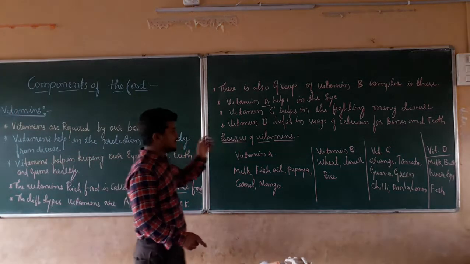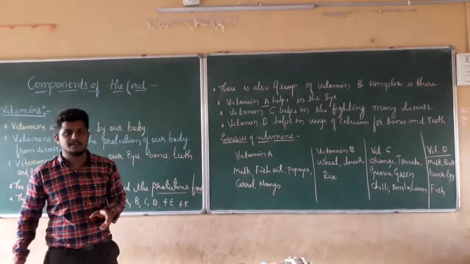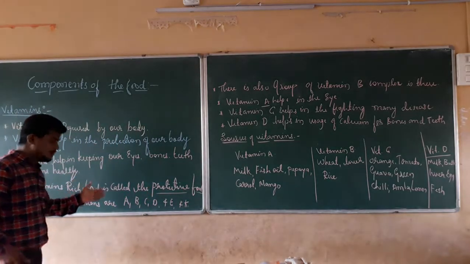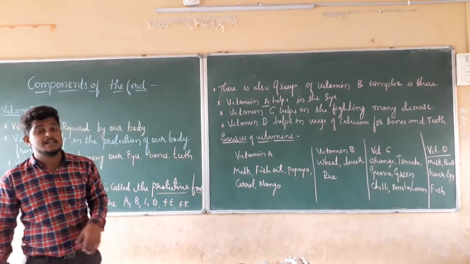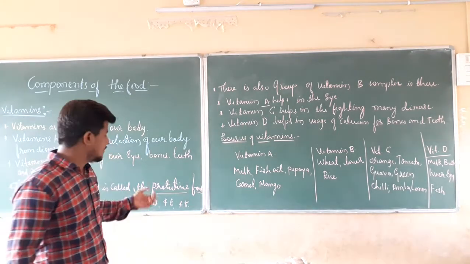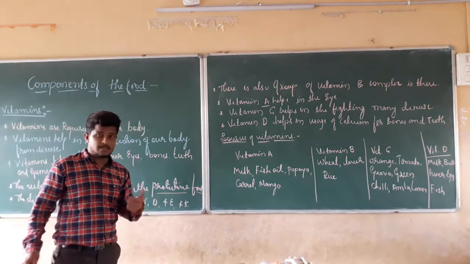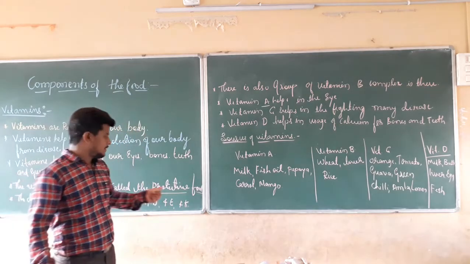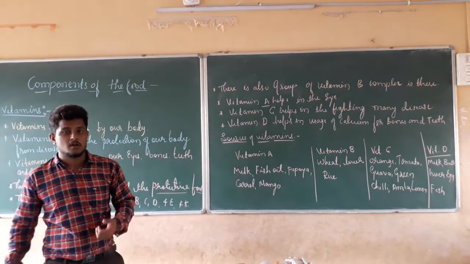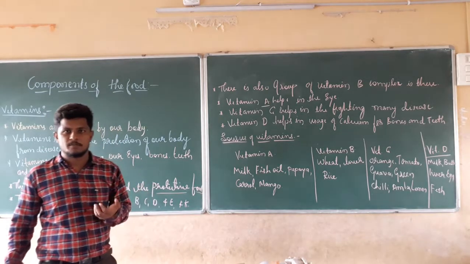Right? These are the works of vitamin A, vitamin C, and vitamin D, and there are other vitamins as well. Vitamin B is there, vitamin E is there, vitamin K is there. They have different functions. Vitamin K helps us with the blood. Clotting of the blood happens because of vitamin K.